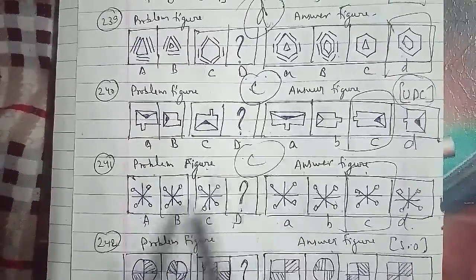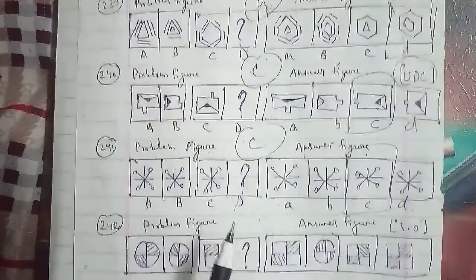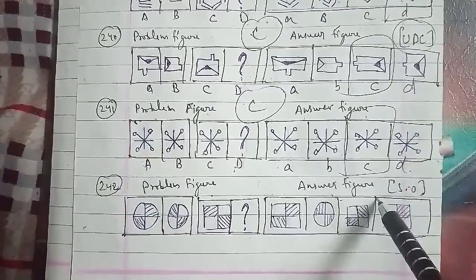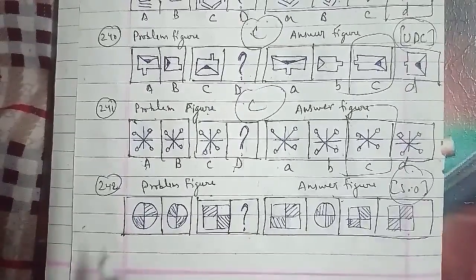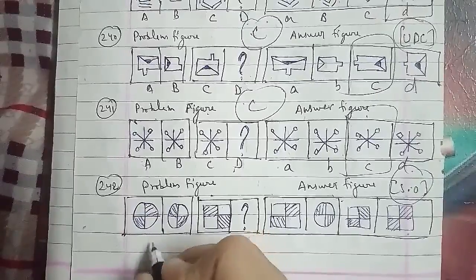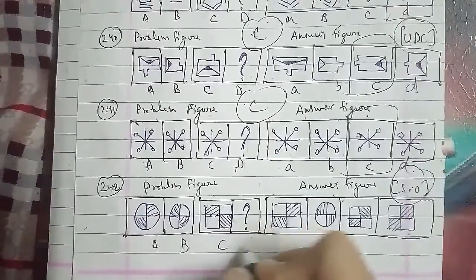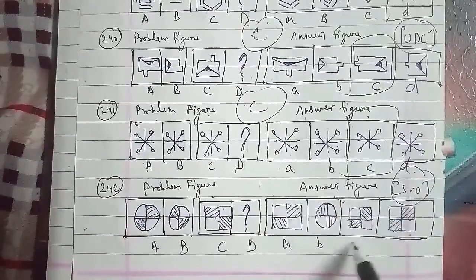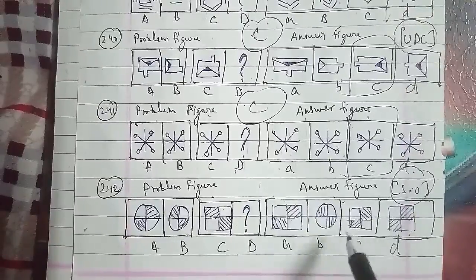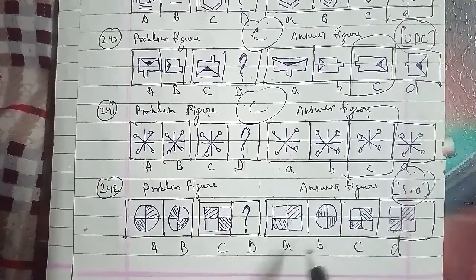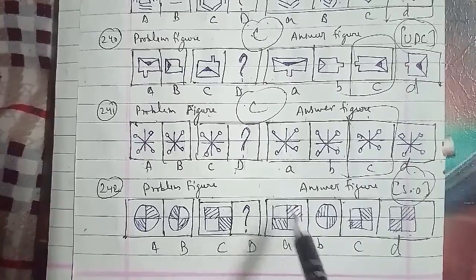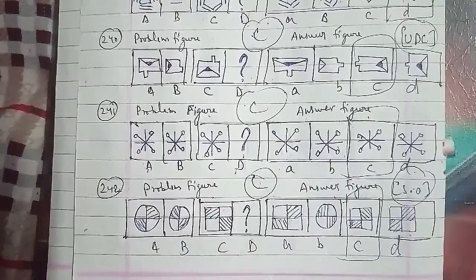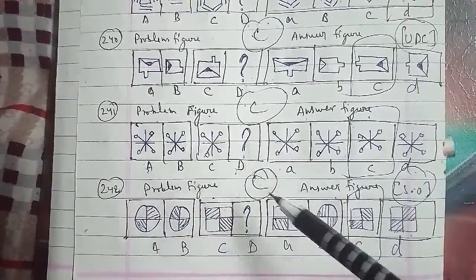We'll go ahead with the 242nd question of the session. These are the problem figures and these are the answer figures, which were asked in the Central Secretariat Office Staff examination paper, named A, B, C and D. D is the missing figure here. In this question the figure is laterally inverted, and that figure, C, will be the right answer for this question as well. Now we'll go ahead with the 243rd question of the session.